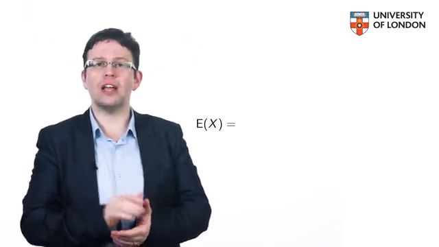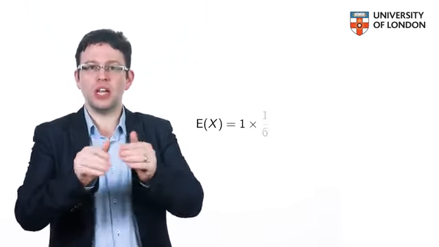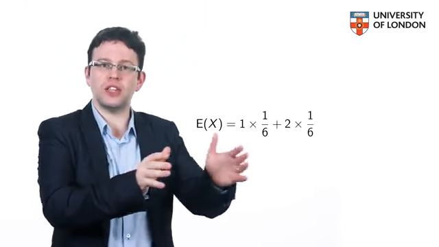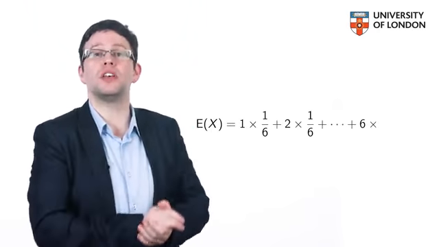So the way to construct, or indeed calculate, this expectation of x, the expected score on a die, is to take each value of the variable, multiply it by its probability of occurrence, and add them all together. So what is the expected score when we roll a fair die? It will be 1 times a sixth plus 2 times a sixth, etc., up to 6 times a sixth.